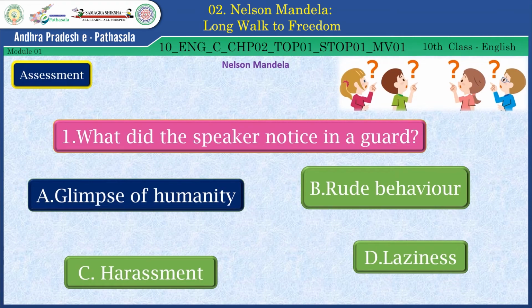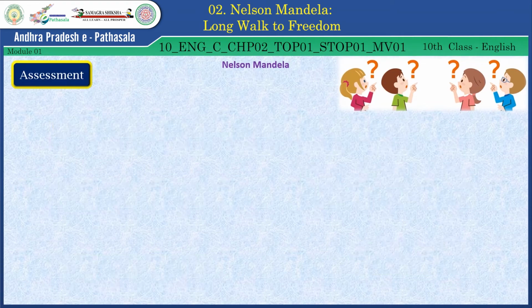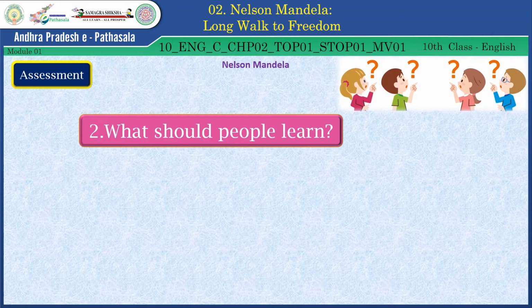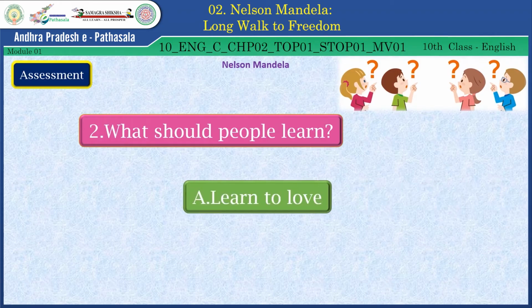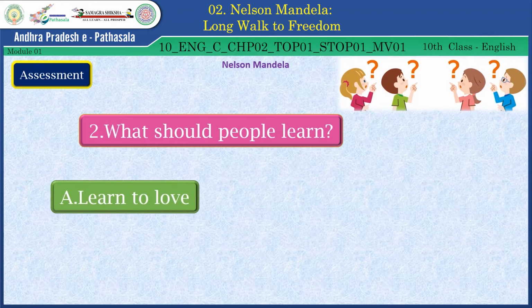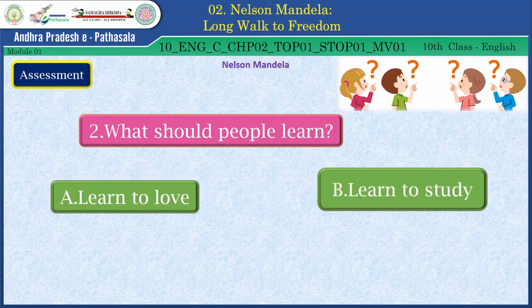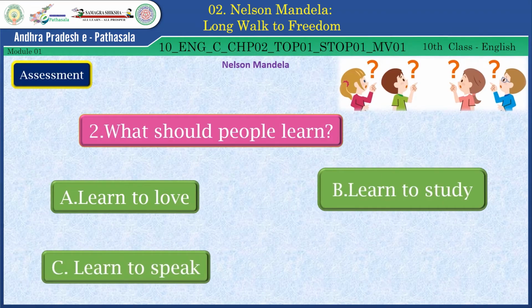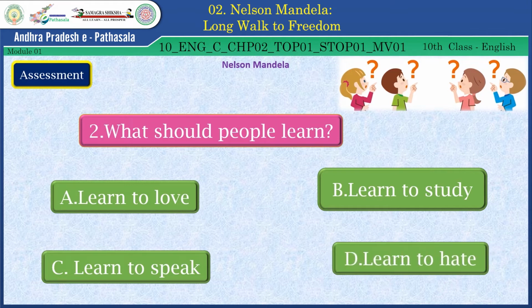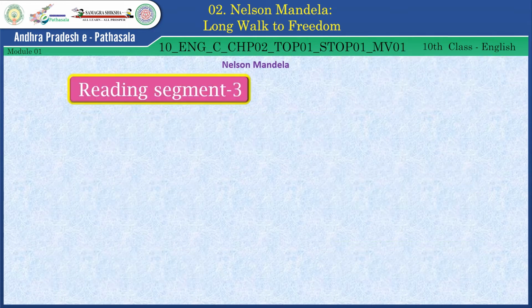Well done. Let's see the second question. What should people learn? A. Learn to love, learn to study, learn to speak, learn to hate. What is the right answer here? Yes, the right answer is learn to hate. Reading segment 3.